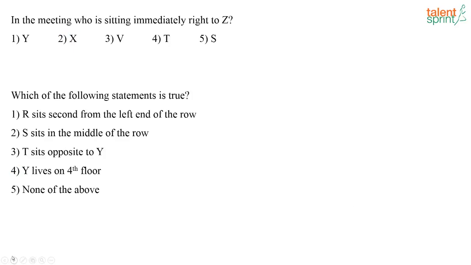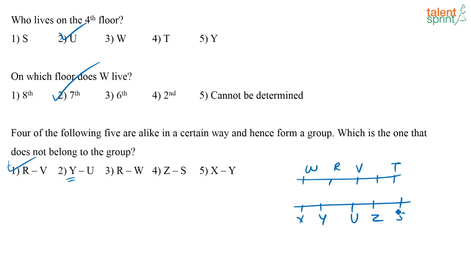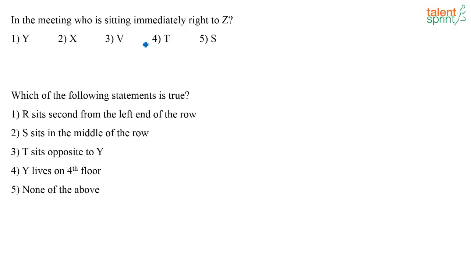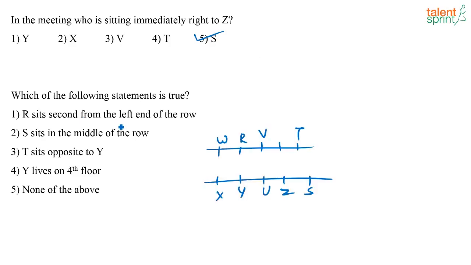Next, in the meeting, who is sitting immediately right to Z? Right to Z is S. So S is your answer. Which of the following statements is true? R sits second from the left end of the row. So R sits second from the left end of the row. S sits in the middle of the row. This is wrong. T sits opposite to Y. Wrong. Y lives on the 4th floor. Wrong.